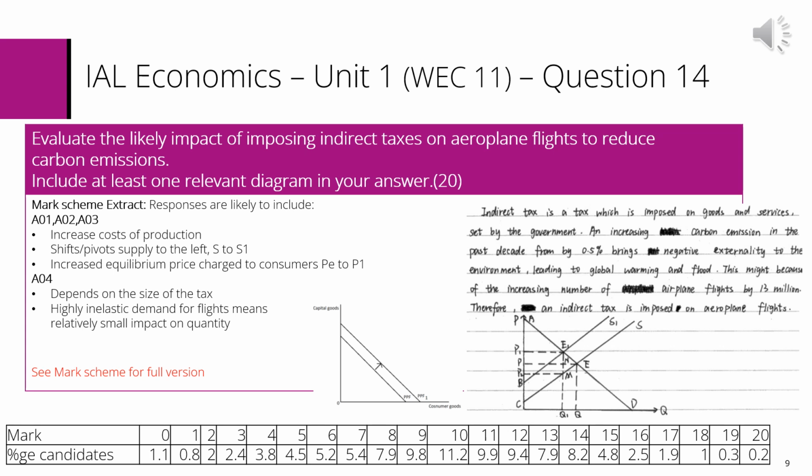The third paragraph goes on to consider the impact on the consumers, looking at consumer incidence and consumer surplus. The evaluation looks at the inelasticity of demand and the limited impact on the quantity consumed. Tax evasion and information failure are also considered. Once again, the response is in level 4 for knowledge, application and analysis, and level 3 for evaluation.